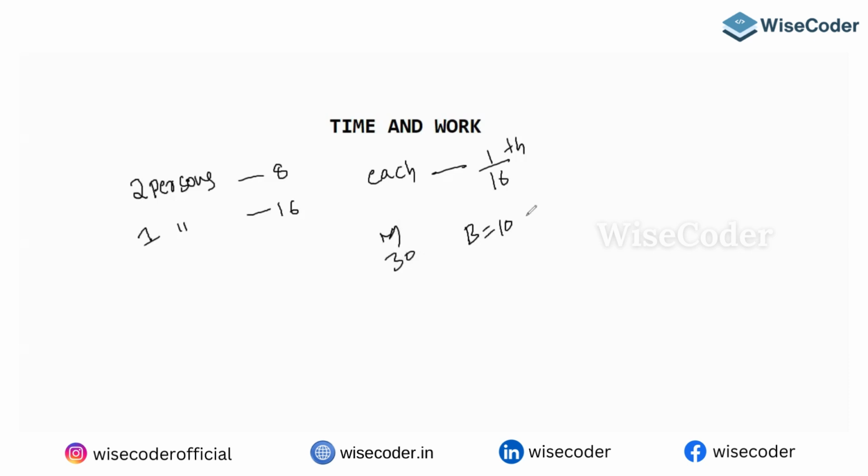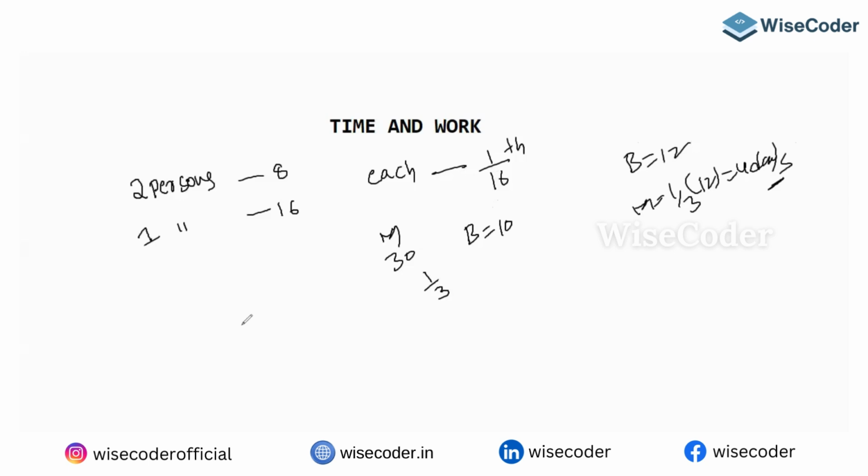So to eat 10 bananas, he will take 1/3 of the time. If a boy takes 12 days to complete a work, the man will take 1/3 of that, which gives you 4 days.